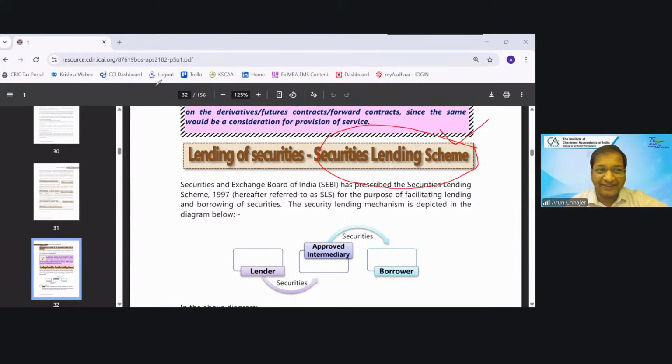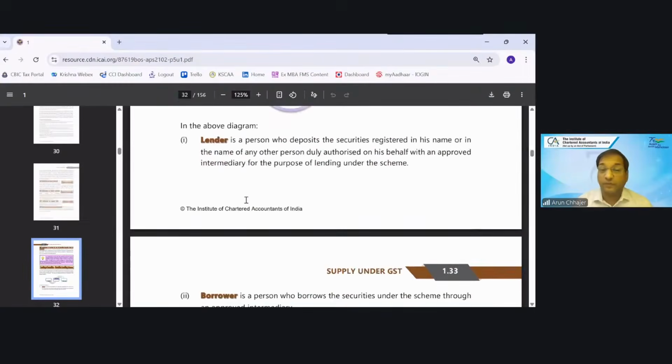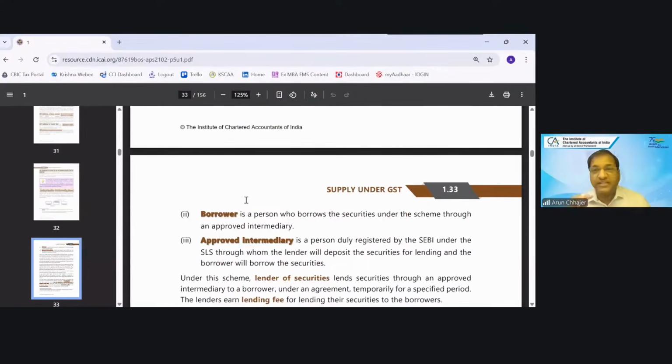Have you heard that? Correct, na? So there is a category of reverse charge, security lending scheme. That we will discuss in the charge of GST chapter. But yes, it is covered in the reverse charge also. We will discuss who should be the supplier and who should be the recipient. Okay.